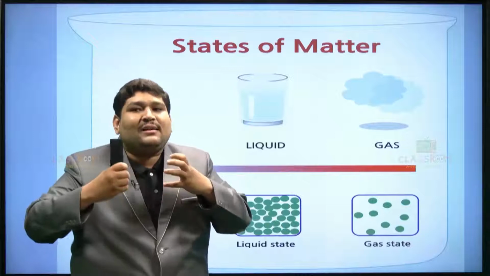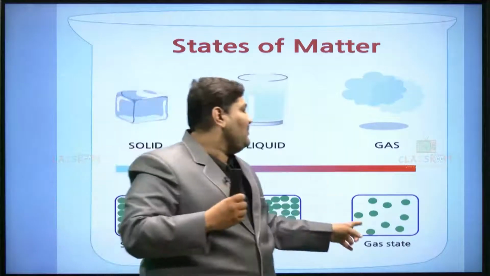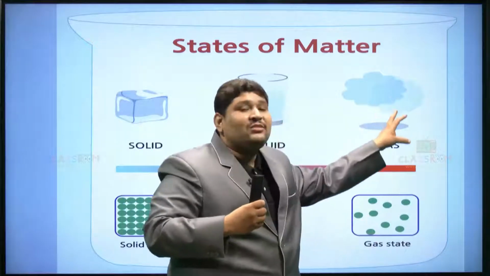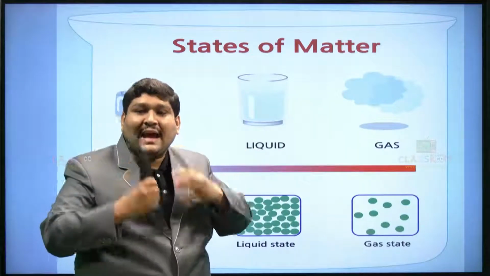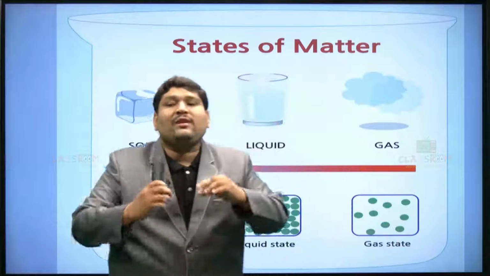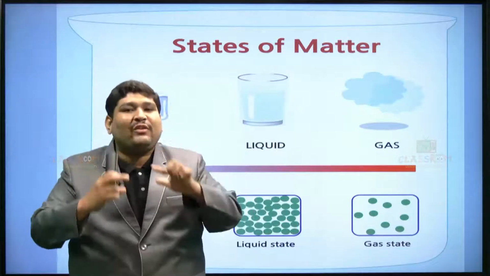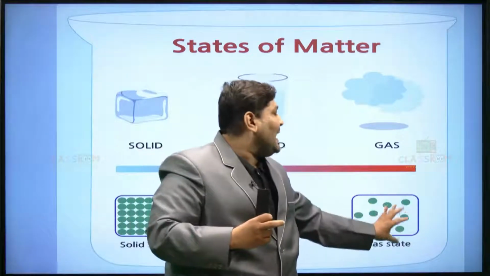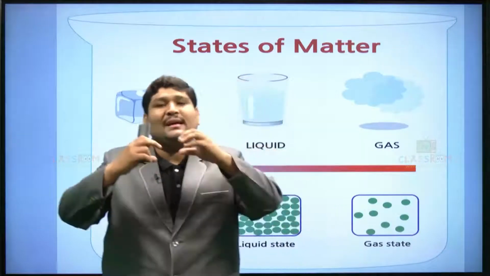Are they confined? Are they fixed? The same thing you can see in the representation of the arrangement of atoms, where there is no perfect geometry or definite arrangement of the atoms in a gaseous state.